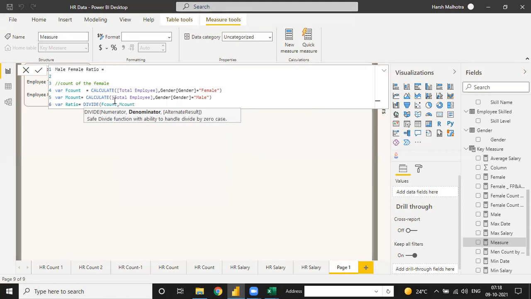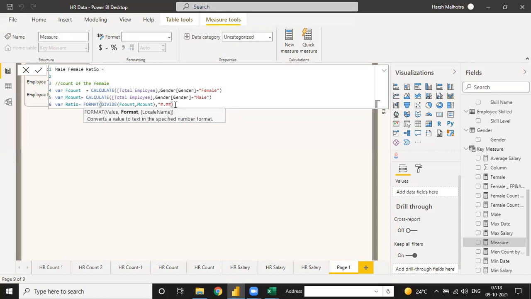If you divide the male and female count, it will give you the answer in percentage. But if you need the answer in numerical form, like a 1:2 ratio, then you can use the FORMAT function. Because for every formatting of a number, you can use the FORMAT function on this value, like the divide function. And format in which way? Like you have to use one dot this way. So you can put hash dot double hash, because it is a number format, like first dot 2 digits. This is the ratio column.